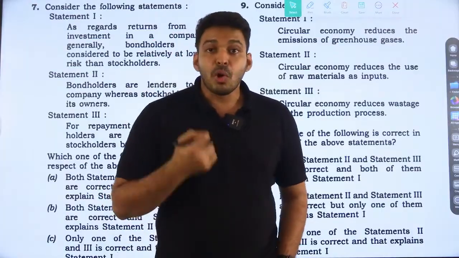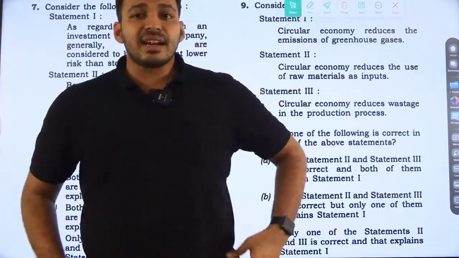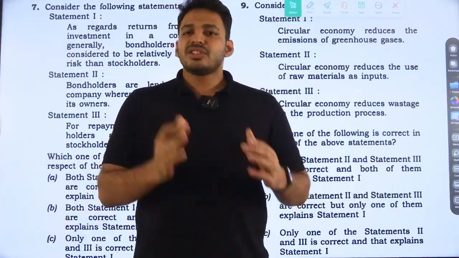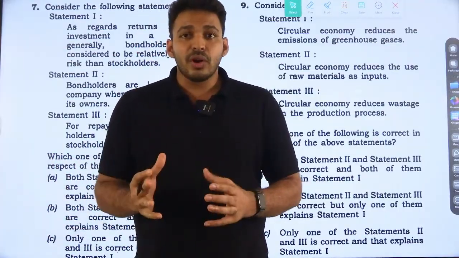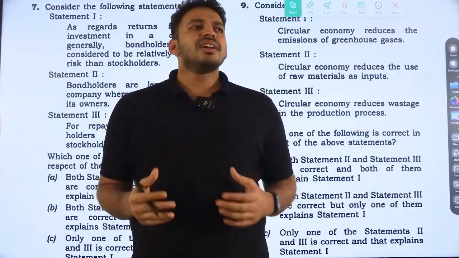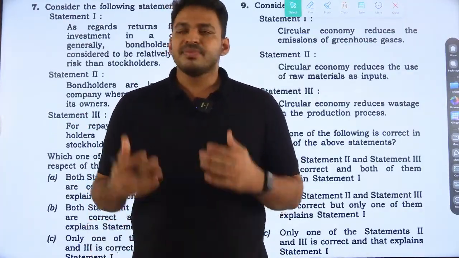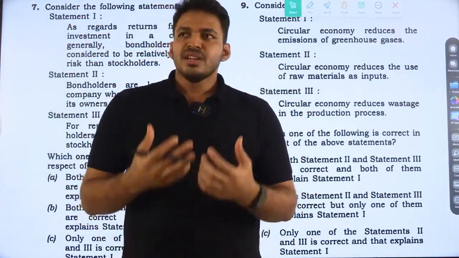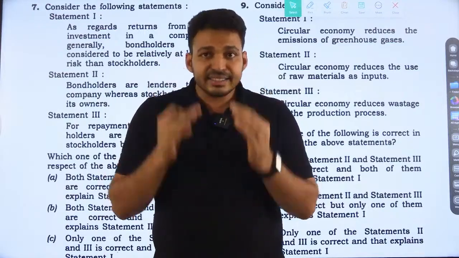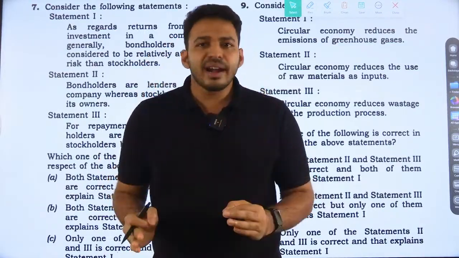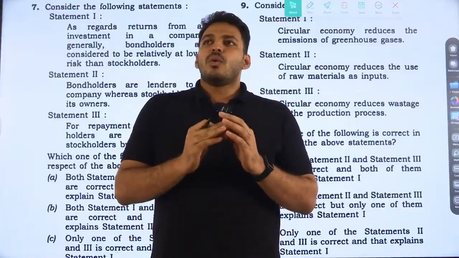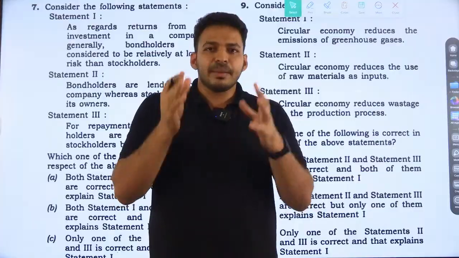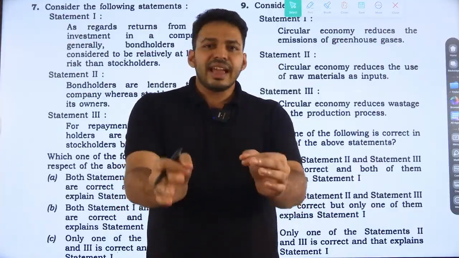This is a very simple question, and with pure logic you can answer it. What is the difference between bondholders and stockholders? Bondholders are kind of lenders to a company. They buy a bond from the company and give their money. Bondholders will get their money back no matter what happens to the company or whatever profit it makes. Whatever amount they purchase the bond for, they will get it back.